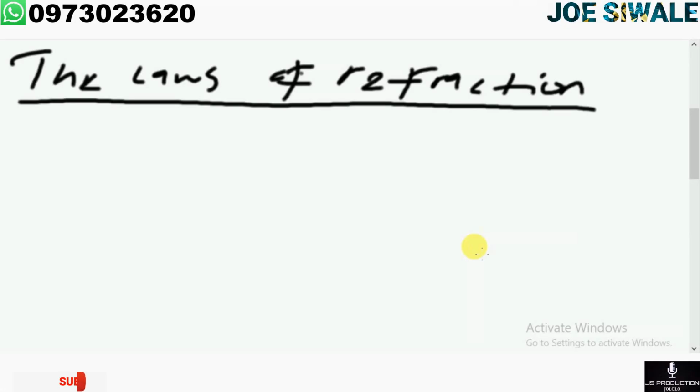The next thing that we're going to look at are the laws of refraction. There are two laws of refraction. The first law states that the incident ray, the refracted ray, and the normal at the point of incident all lie in the same plane. The second law states that for any two particular media, the ratio of the sine of the angle of incidence to the sine of the angle of refraction is constant.